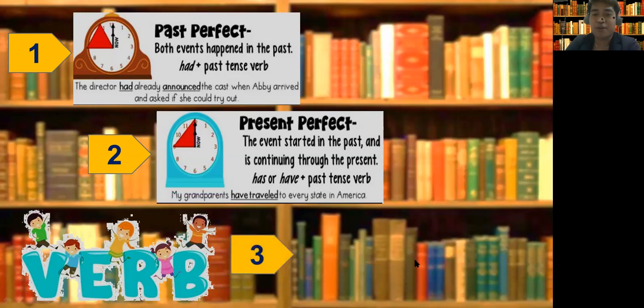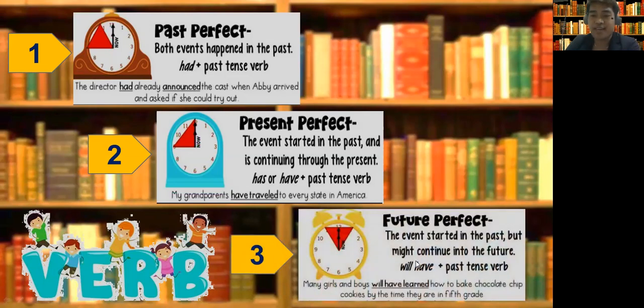So let's go to number three, future perfect tense. The event started in the past but might continue in the future. Again, the action started in the past but might continue in the future. So you will have to use will have, then the past tense of verb. No other word, will have. Or actually you can also say shall have. No has, no had. So you get the keywords there.